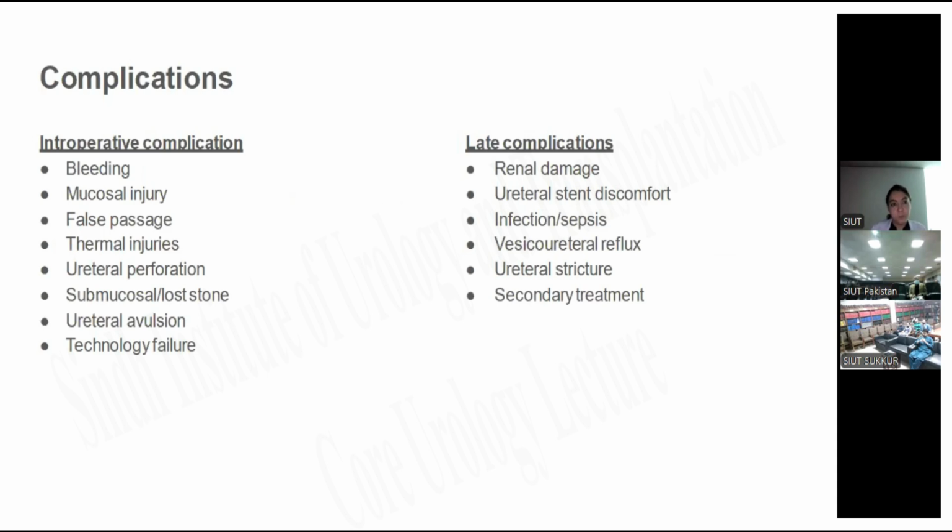Complications include intraoperative or early complications and late complications. Early ones include bleeding, mucosal injury, false passage formation, thermal injury, ureteral perforation, submucosal stone loss, ureteral avulsion, and technology failure. Late complications include renal damage, ureteral stent discomfort, infection, sepsis, VUR, ureteral stricture, and secondary treatment.